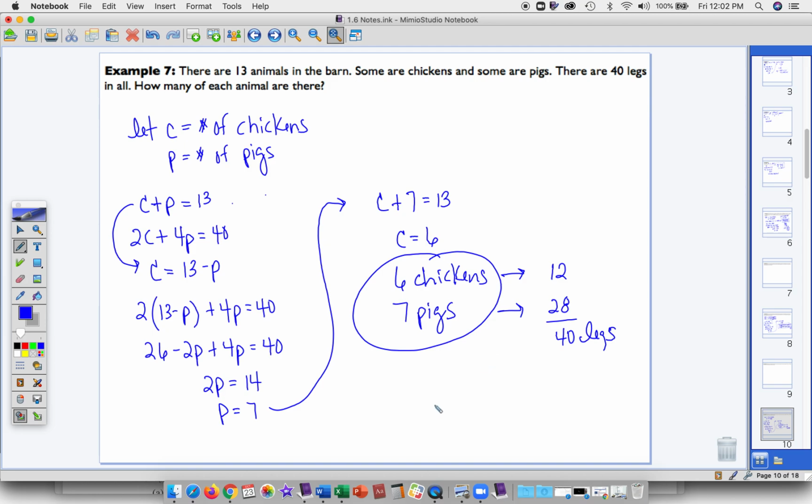So that concludes the first part of this lesson, okay, where we solve by substitution. Next lesson, we'll look at the elimination process.